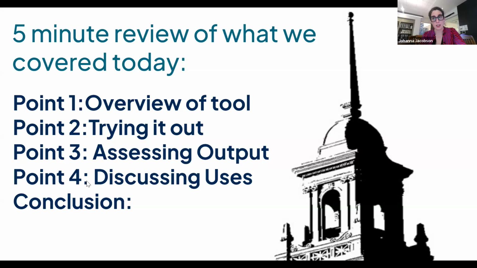You can put in an article that you found or two articles that you found. So we recommend definitely finding scholarly articles, and it finds the connections between them. One of the things that we explored with this is figuring out the limitations. So does it do better with certain disciplines? Does it do worse with certain disciplines?